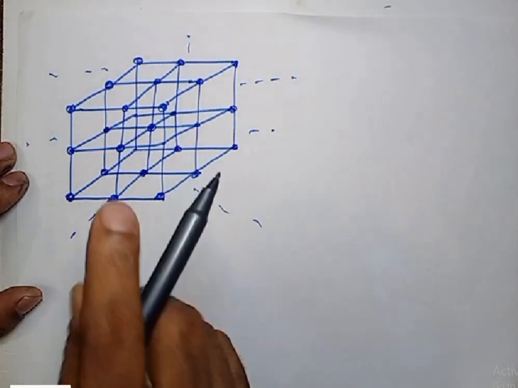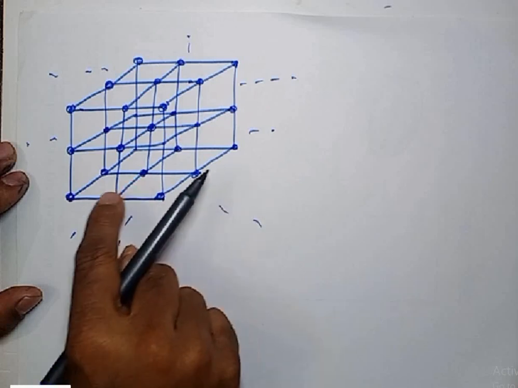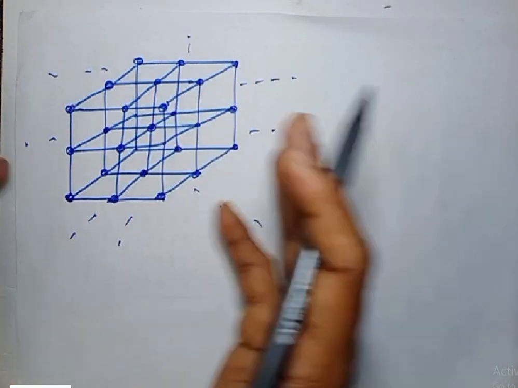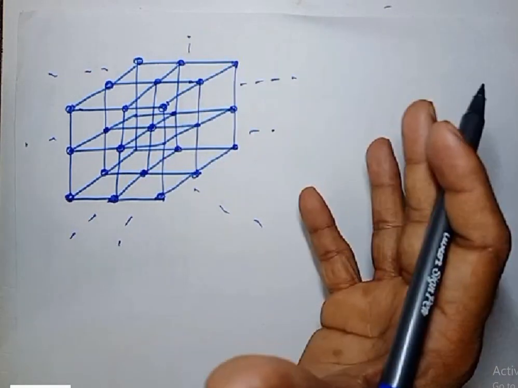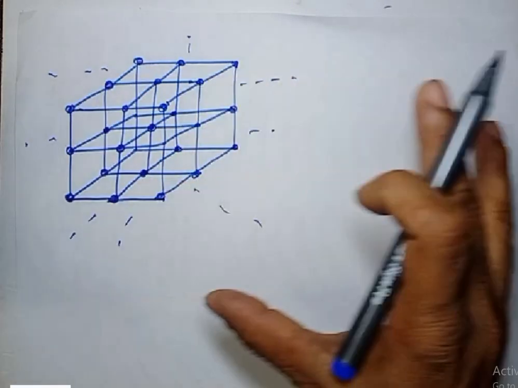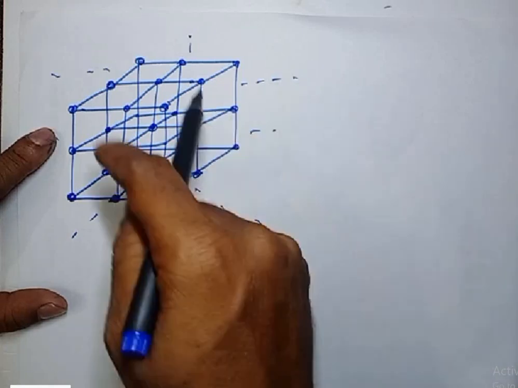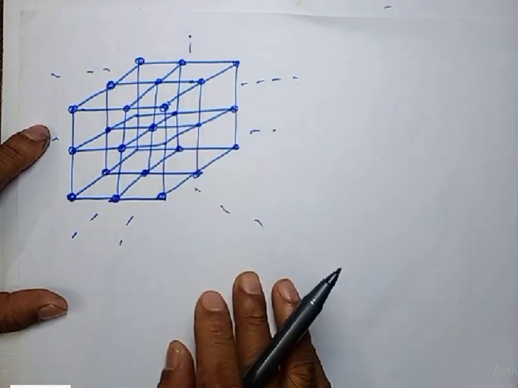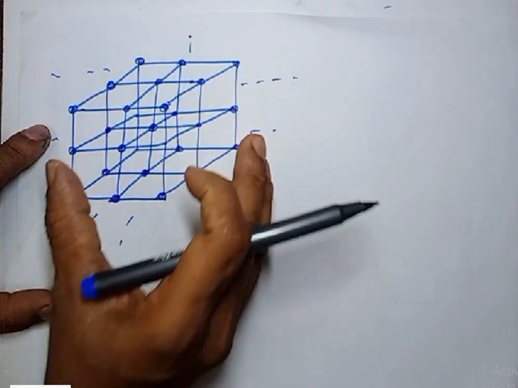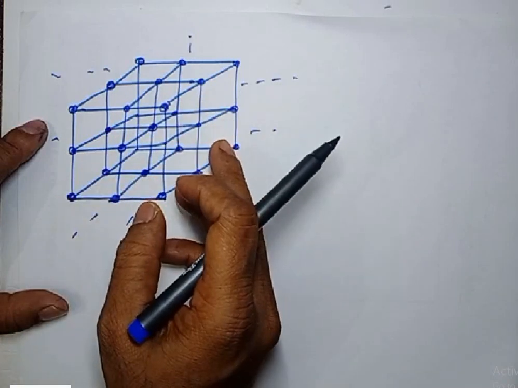And I just connected adjacent points using straight lines. So what I did here, I took an infinite number of points and arranged them in a definite order. Then I joined the adjacent points using straight lines. If I connect them like this, I get a picture which looks like a building block. See, the picture looks like a building block, right?